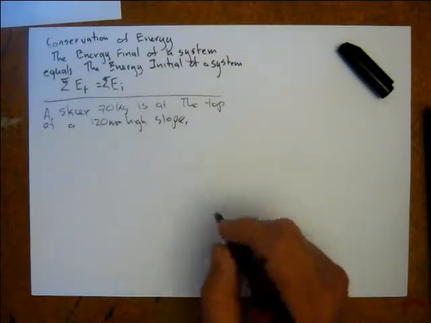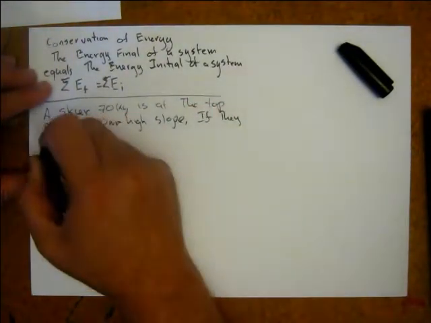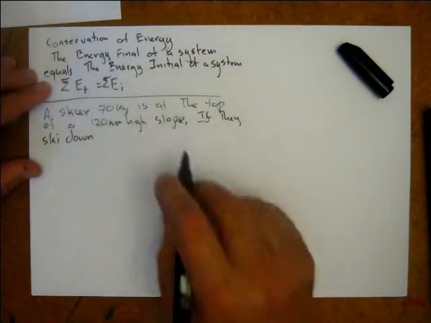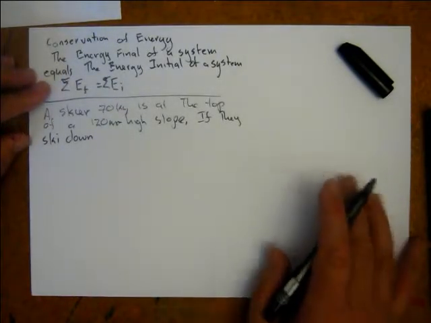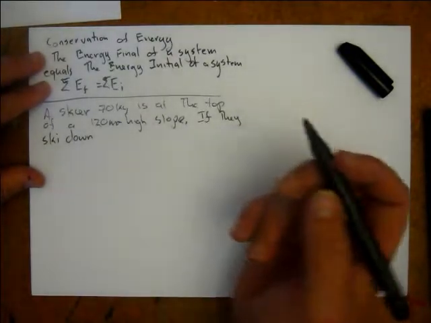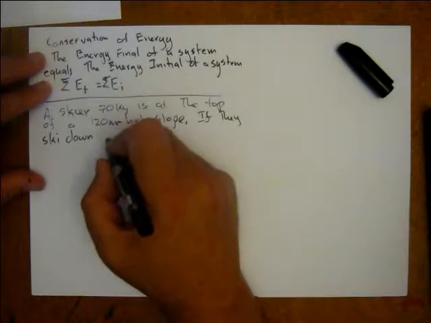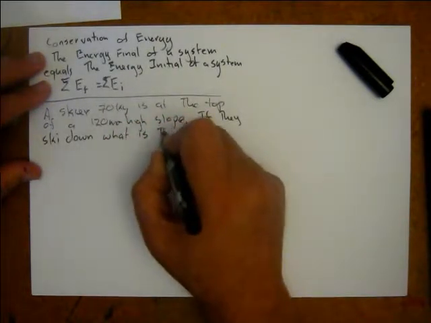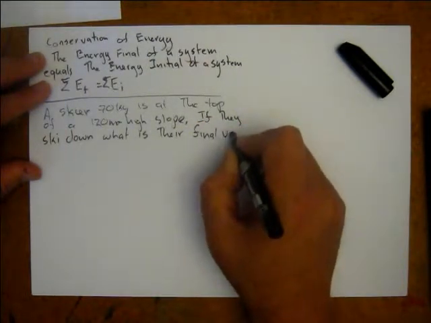Let's change the question slightly. If they ski down, and we're going to assume that there's no friction and no air resistance. I know the assumption is the mother of all foul-ups, but let's just assume that at the moment, because we're dealing with this as an intellectual concept. If they ski down, what is their final velocity?